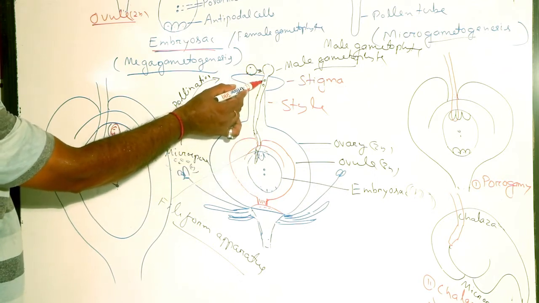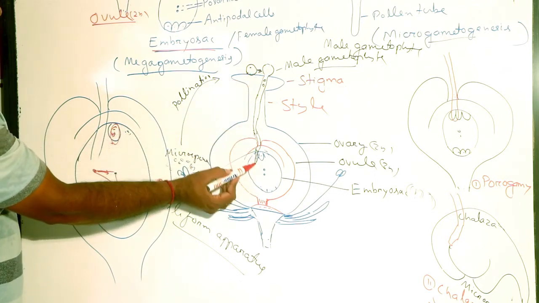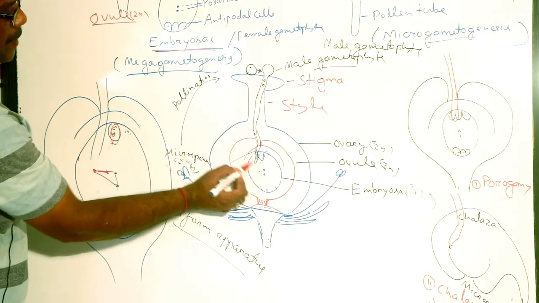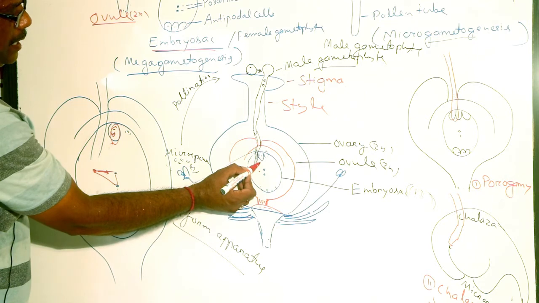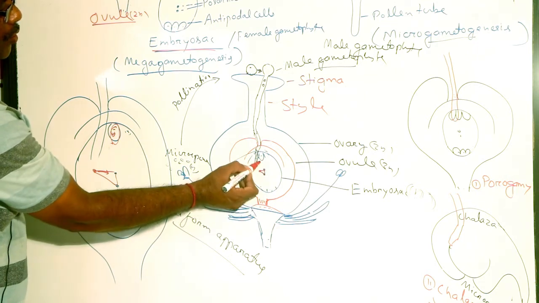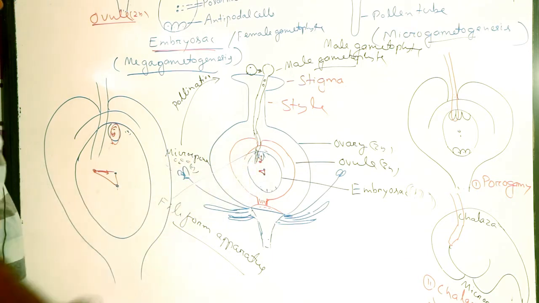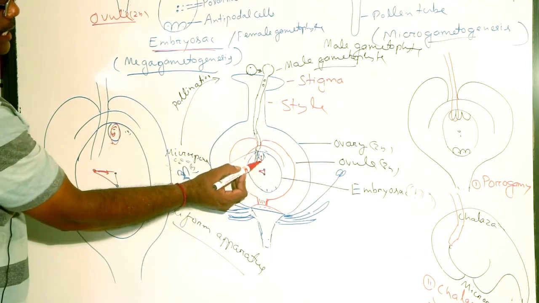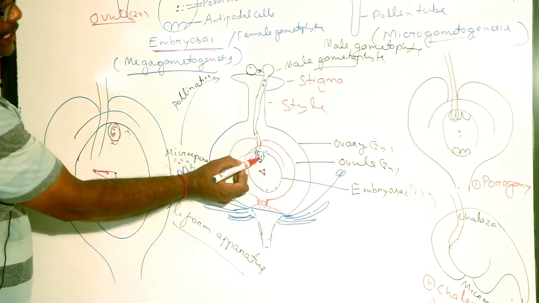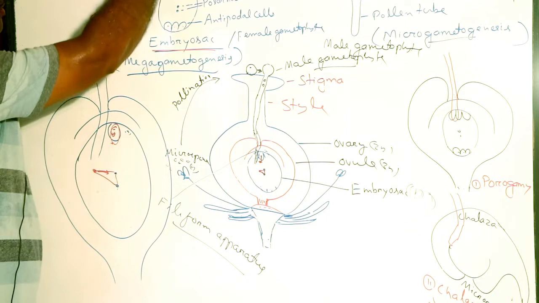The pollen tube of a male gametophyte carries 2 male gametes into the embryo sac. Among the 2 male gametes, 1 male gamete fuses with 2 polar nuclei. The other male gamete fuses with the egg. As fertilization takes place twice, it is called the double fertilization process.